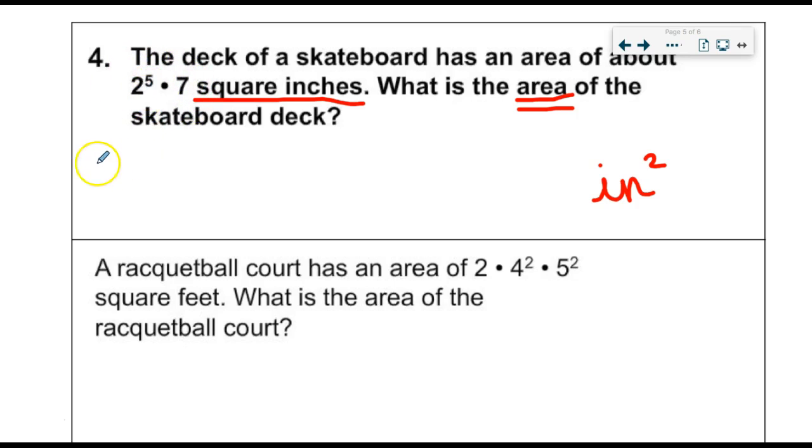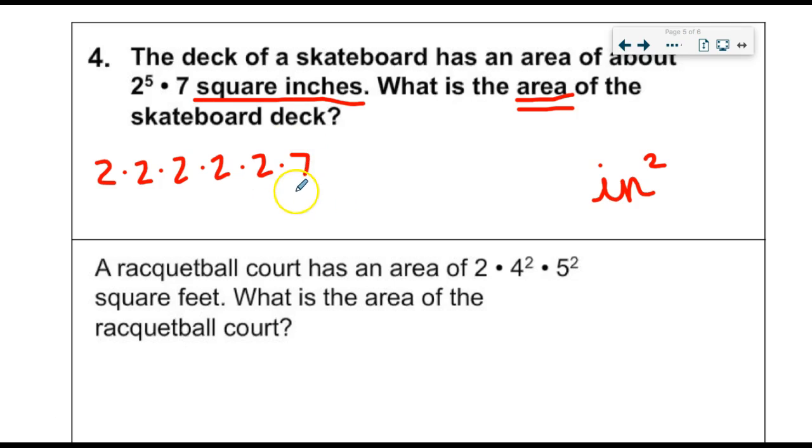So 2 to the 5th, what does that mean? It means 2 times 2 times 2 times 2 times 2. So again, the exponent 5 is telling me 1, 2, 3, 4, 5 2's are being multiplied together. 2 times 2, and then I have the 7 also. So you can actually do this in any particular order. Remember, commutative property says that the order of multiplication is not important.